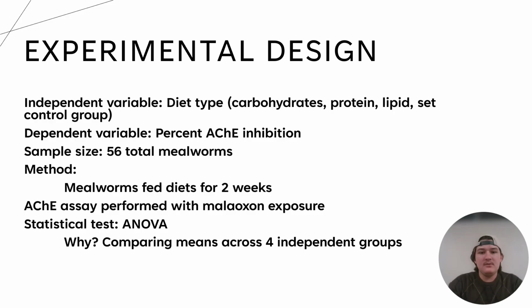Our independent variable is the diet types, the four right there. Our dependent variable is how much, percent-wise, the ACHE is inhibited. Our class sample size was 56 total mealworms, and the method was the mealworms were fed a diet consistently for 2 weeks, and the ACHE assay was performed when looking at naloxone exposure.